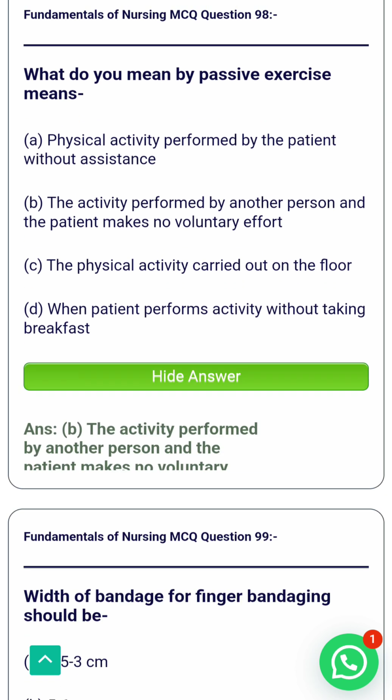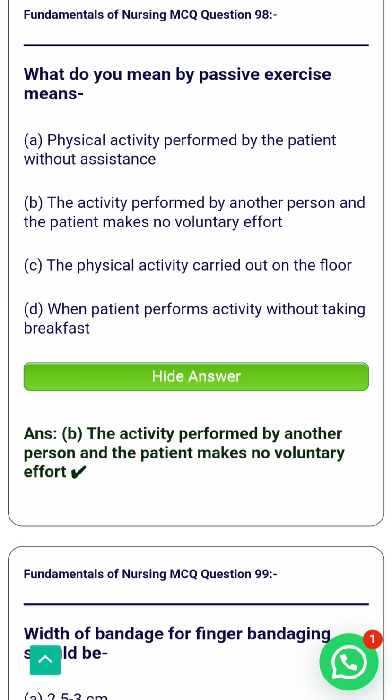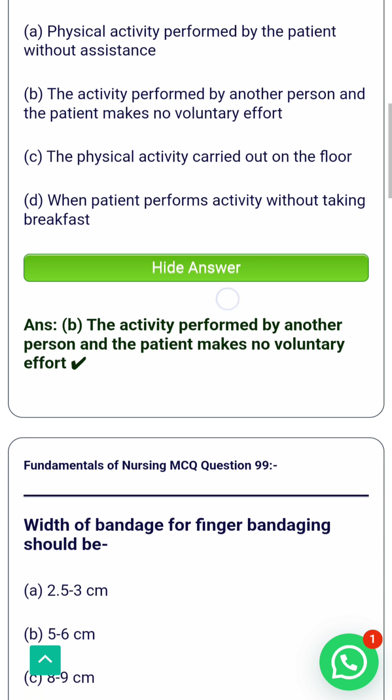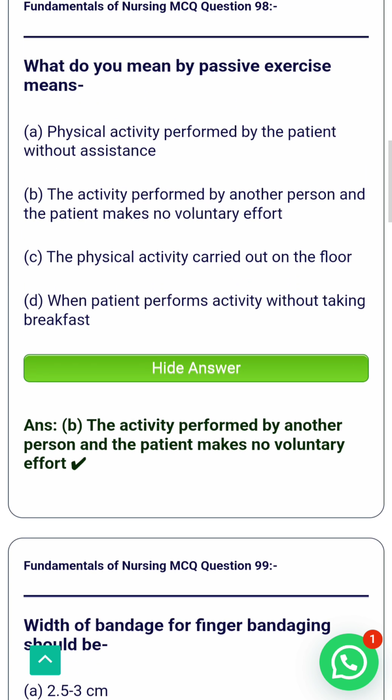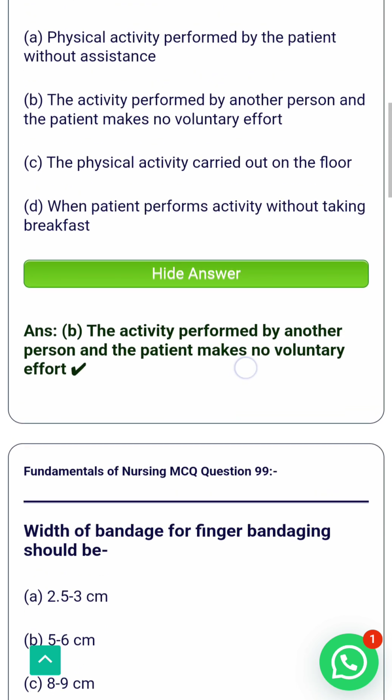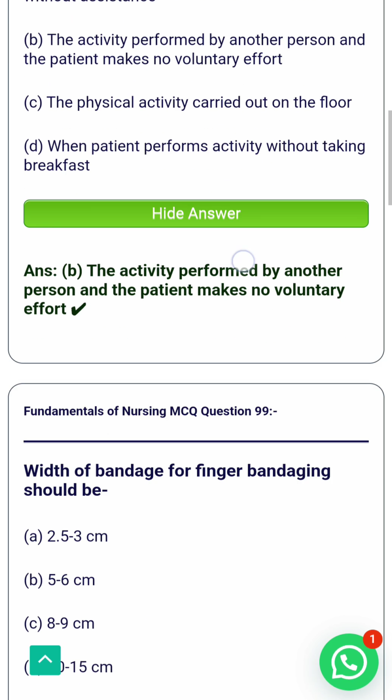The correct answer is option B. Passive exercise means the activity performed by another person and the patient makes no voluntary effort. Passive exercise involves movement of joints and limbs by another person like a nurse or physiotherapist without any effort from the patient. It is commonly used when the patient is unable to move due to weakness, paralysis, or unconsciousness. That's why B is the correct answer.